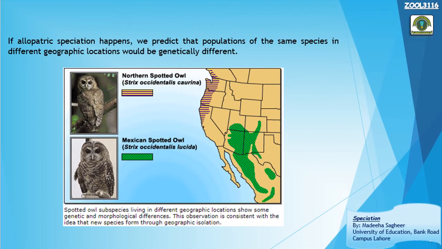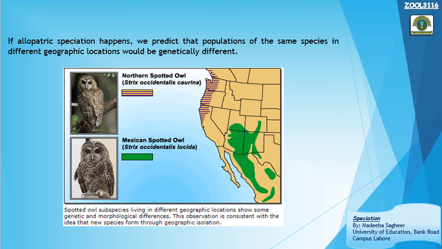Okay, in allopatric speciation, we predict that populations of the same species present at different geographical locations would ultimately acquire genetic variations, and with the passage of time they will develop into different separate species.